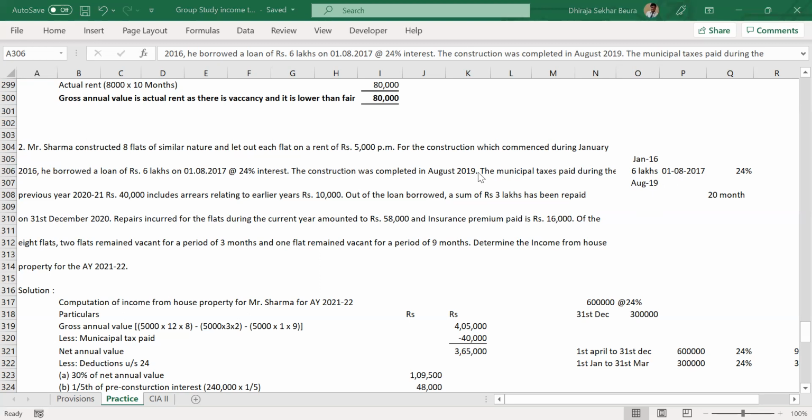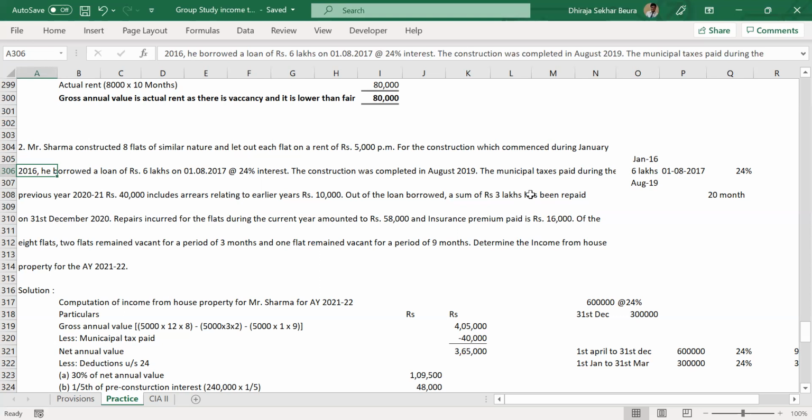Now imagine, in one of the previous years, you have not paid some municipal tax. Suppose we are now discussing 2021, and for 1920 some municipal tax was due but you have not paid.